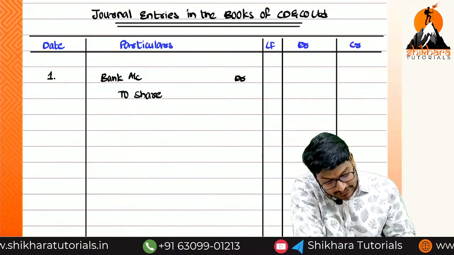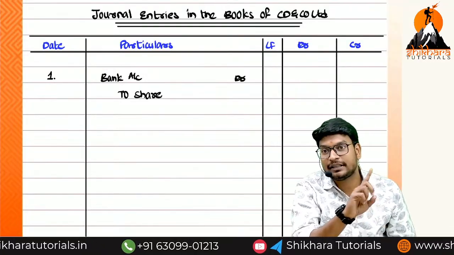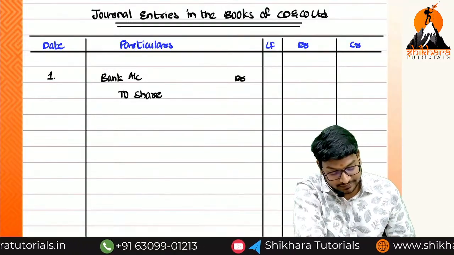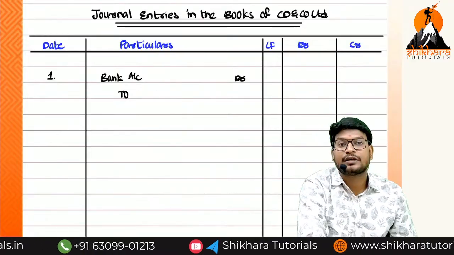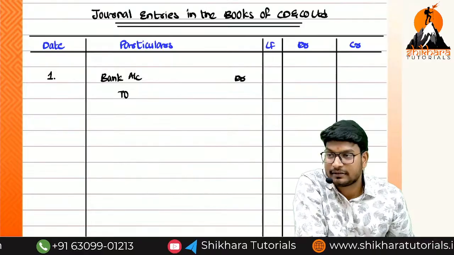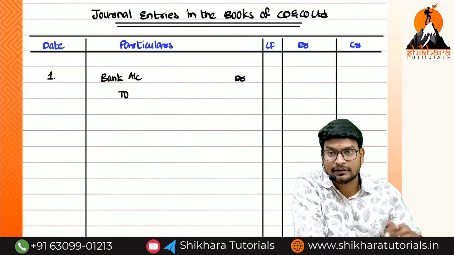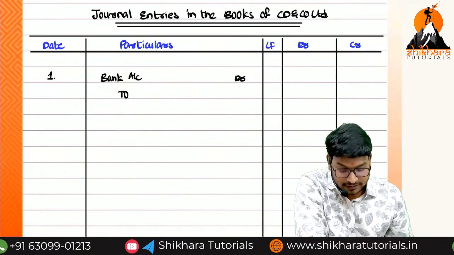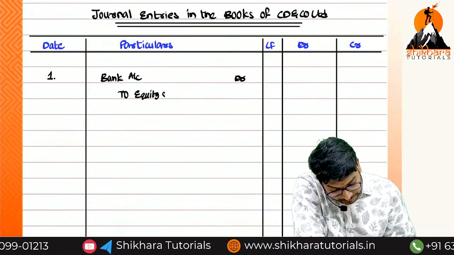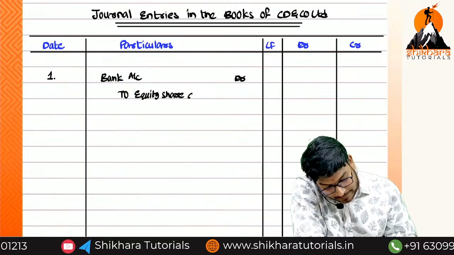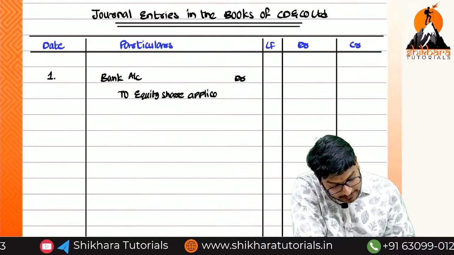Only one installment. So here we have to write which shares we are going to issue. Equity shares. That is the reason we have to write equity share before that. Equity share application account.